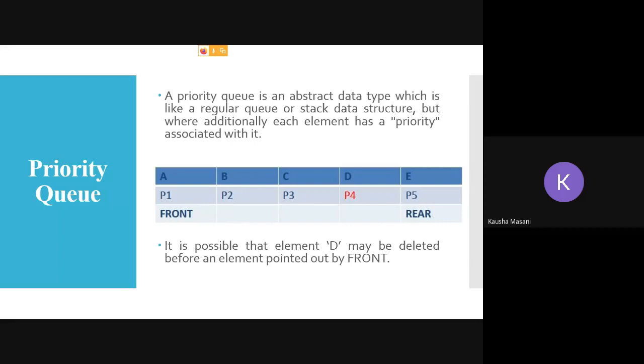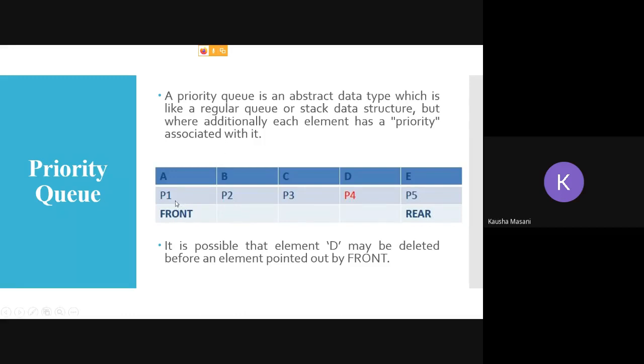Fine. So see, because the elements are given priority, it might be possible with respect to our example that D may be deleted before the element pointed to by your front, that is, if D is not at 0th index.